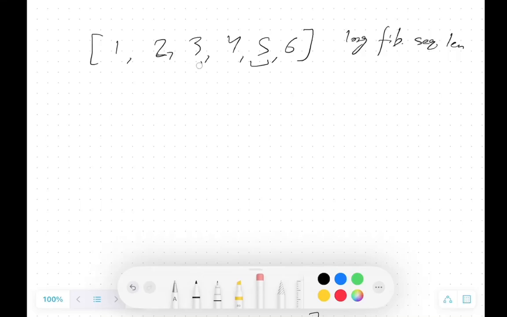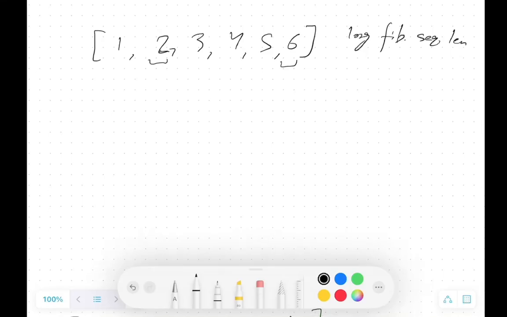So we just stop here. In this I have taken 1, 2 as my starting position, but the starting position can be anything. I have taken these two, then I can also take these two as my starting position, I can also take these two, and these two also, and that's all from 1. But we can also start from 2. 2, 3 can be our starting position, 2, 4, 2, 5, 2, 6. So anything can be our starting position.